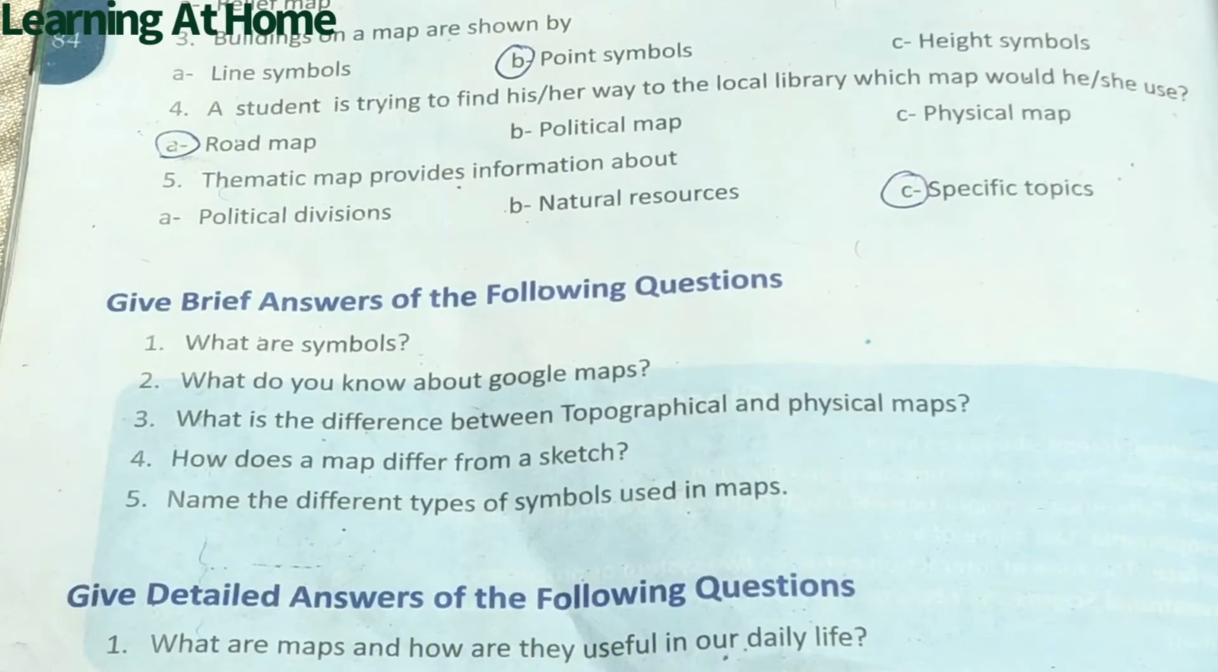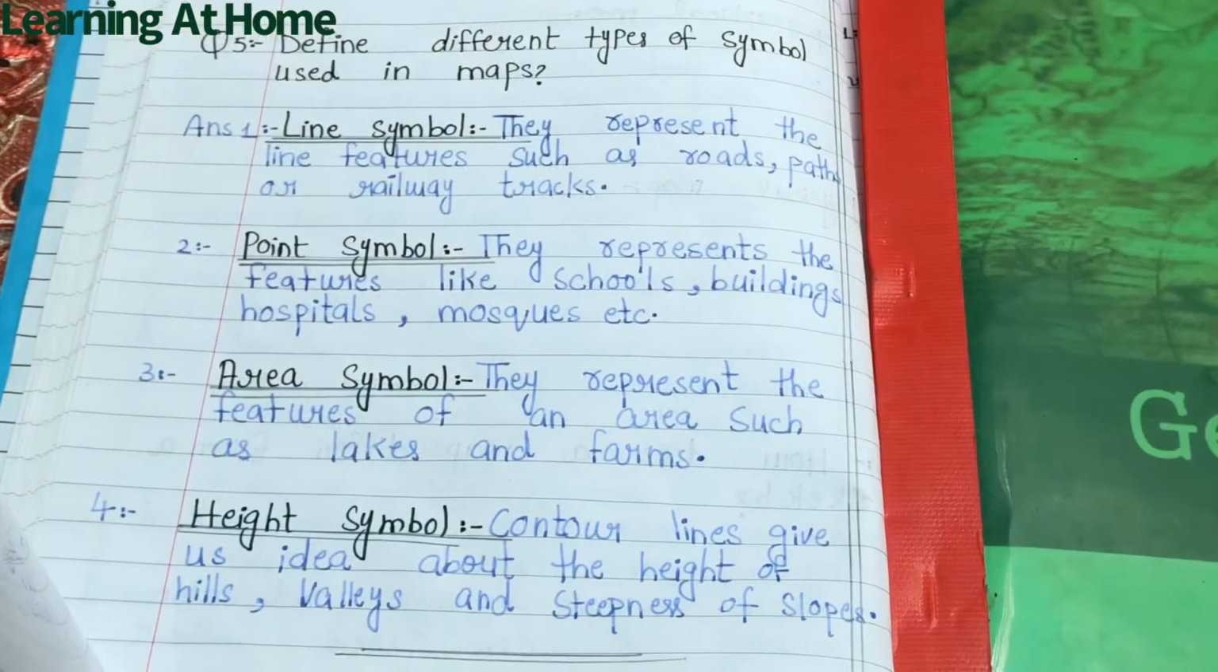Question number 5. Name the different types of symbols used in maps. Answer. Number 1. Line symbol. They represent the line features such as roads, paths, or railway tracks. Number 2. Point symbol. They represent the features like schools, buildings, hospitals, mosques, etc. Number 3. Area symbol. They represent the features of an area such as lakes and farms. Number 4. Height symbol. Contour lines give us idea about the height of hills, valleys, and steepness of slopes.